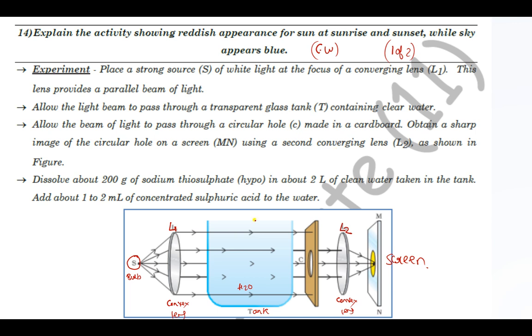Now what do we have to do? In this clear water we have to add 200 grams of sodium thiosulfate in 2 liters of clean water in the tank.